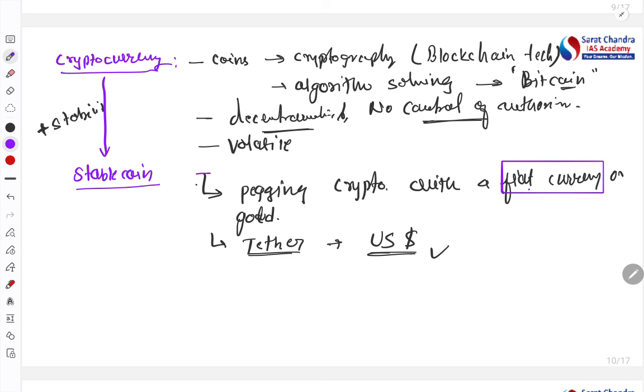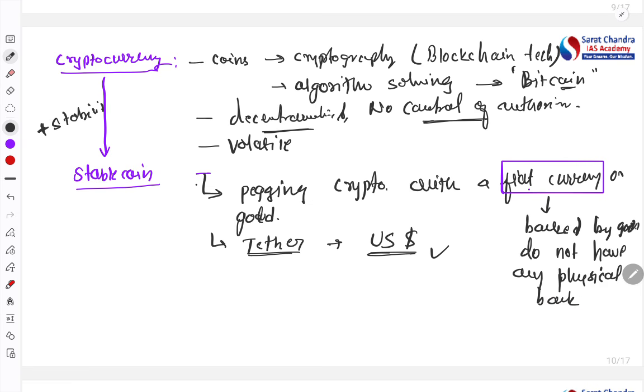Fiat currency is currency which is backed by the government, but does not have any physical backing. It is not backed by any physical asset, for example gold. It's not like the 1 lakh crore rupees printed by RBI means the RBI is holding 1 lakh crore rupees of gold. No, there is no physical backing. It is based on the trust of the people in the government. That kind of currency is called fiat currency.